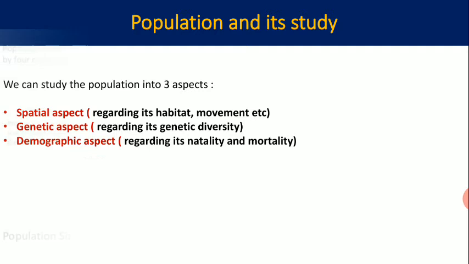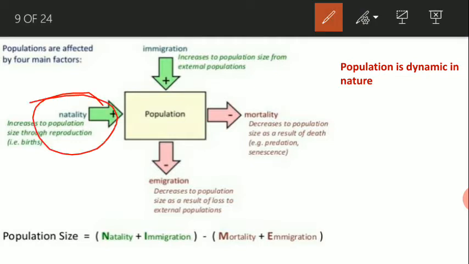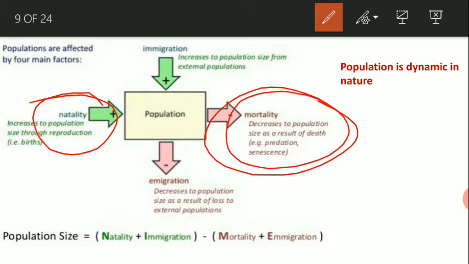Now let's see the demographic aspect. Here are several factors. First one, natality. Natality is the birth rate, that means the number of individuals added by reproduction for a certain time. And mortality is the death rate, the number of organisms eliminated by death. Natality increases the population, whereas mortality decreases the population.